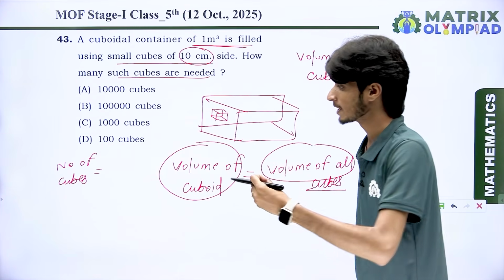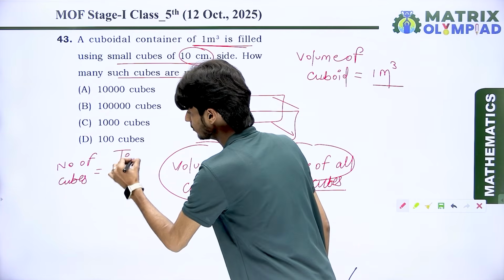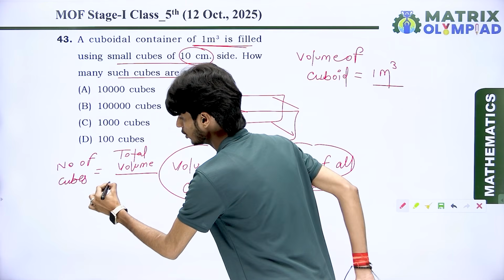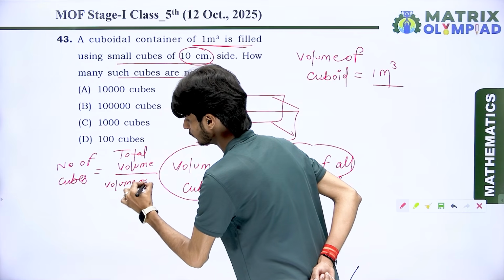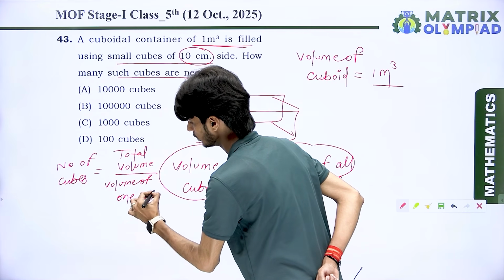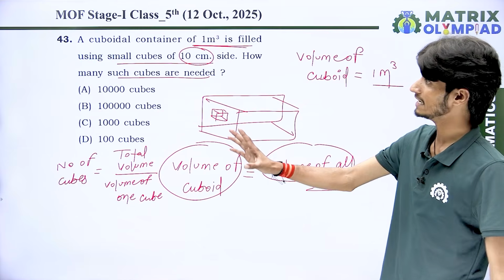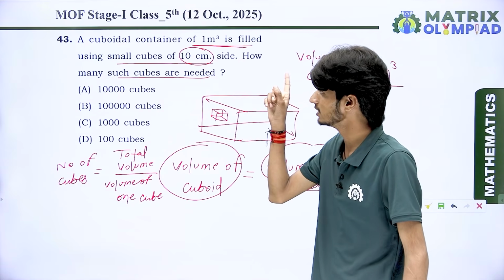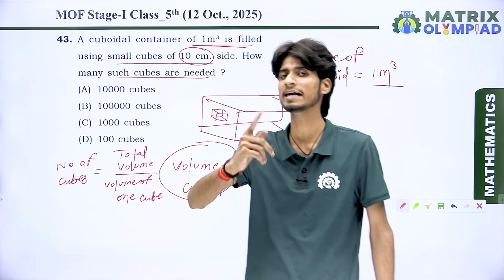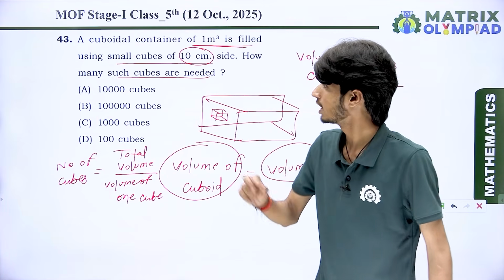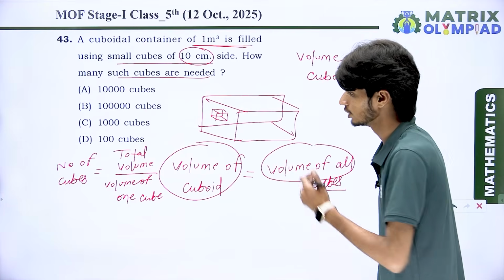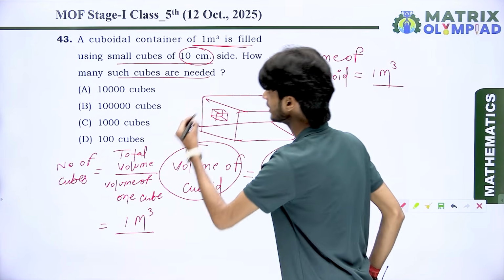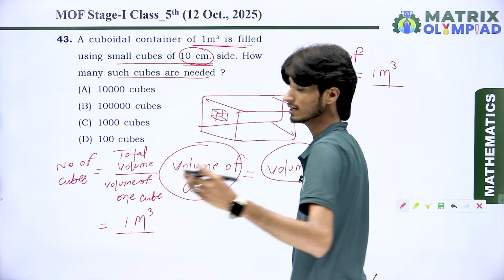And how is it found? Total volume divided by volume of one cube. So you can see here the total volume is in meter cube, yes or no? And the length of the cube is in centimeter. So first of all, what do we do? Convert meter cube into centimeter. You can see here we have 1 meter cube, and we have 10 centimeter as a length.